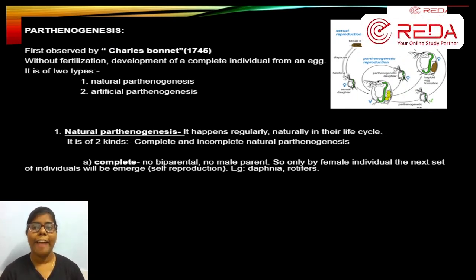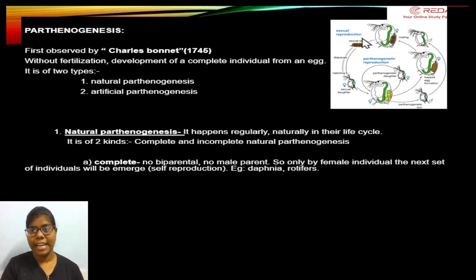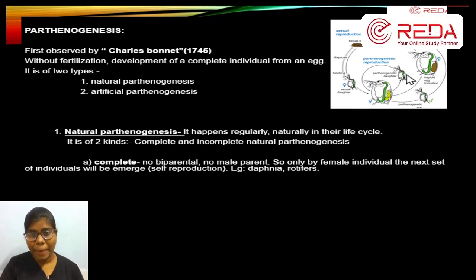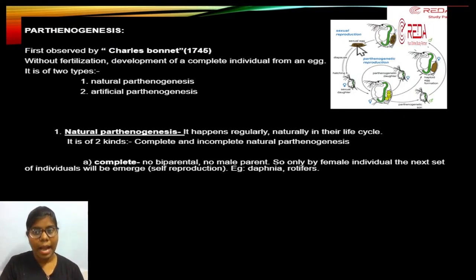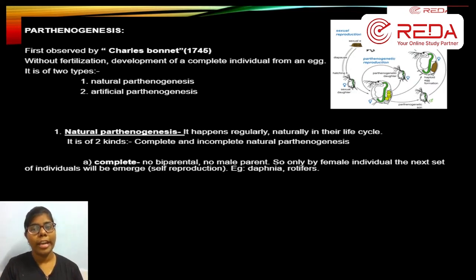Example, daphnia. Here I have given, this is a daphnia. இங்க டாஃப்னியால பாத்தீங்கன்னா இங்க பாருங்க, ஸோ மேலோட கேமெட் இன்வால்மெண்ட்டே இல்லாம again a very good complete young individual daphnia is being produced.